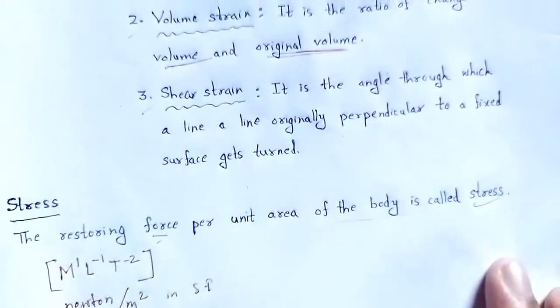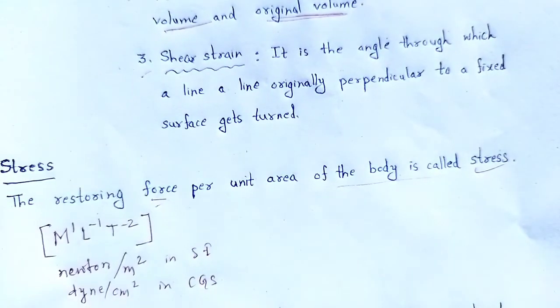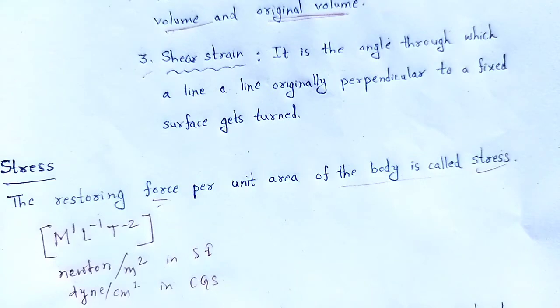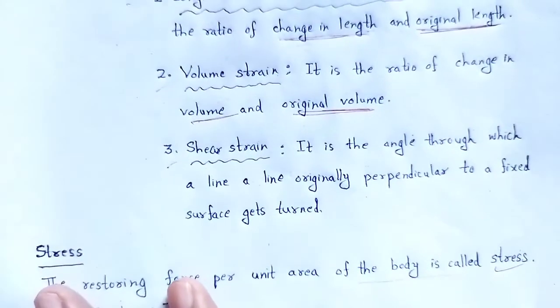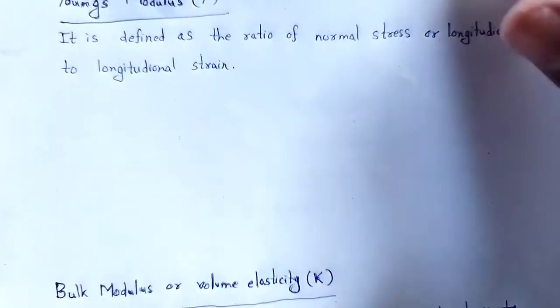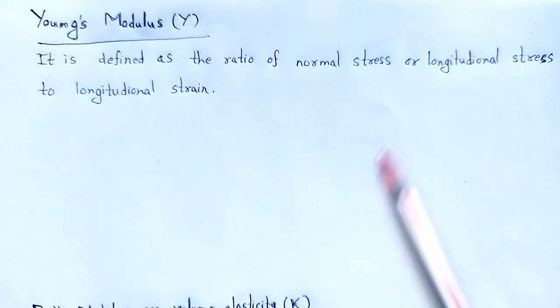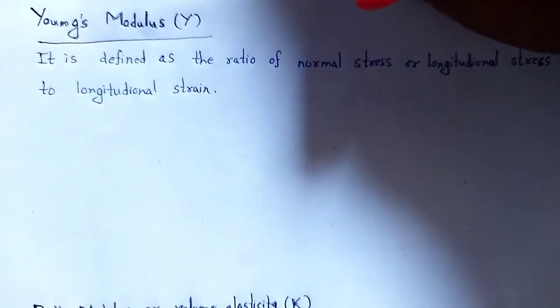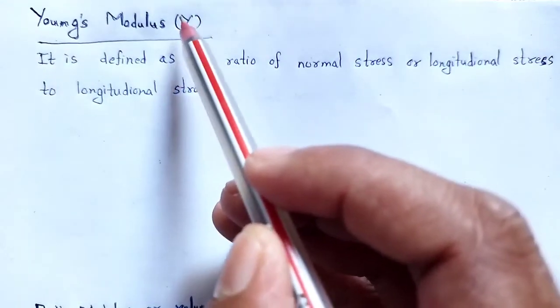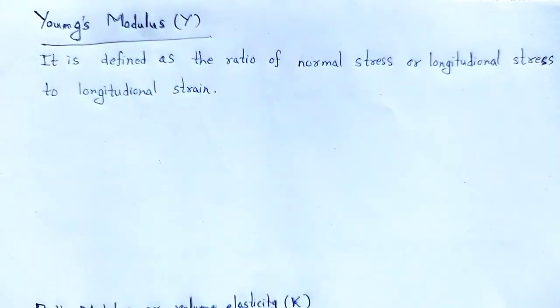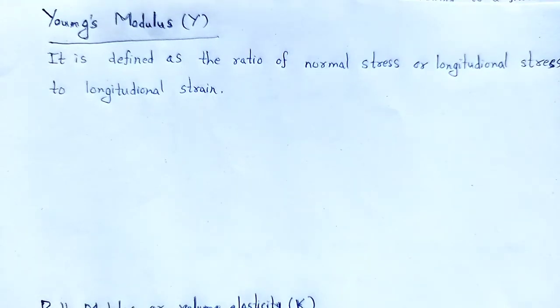On this basis, we define many elastic constants. We have to discuss them one by one. See here, what are the elastic constants? The first one is Young's modulus, written as capital Y. How do we define Young's modulus? It is one of the elastic coefficients.